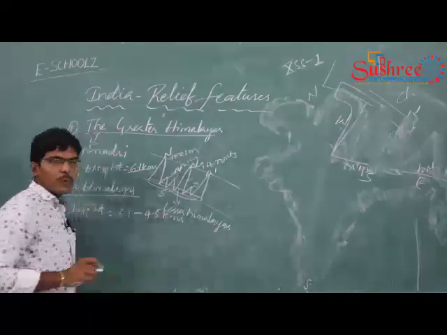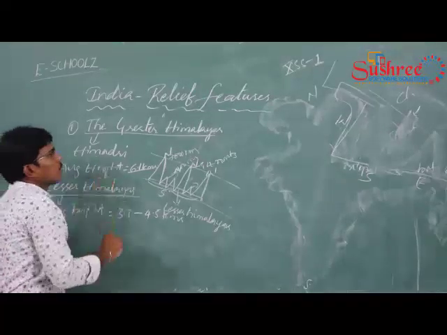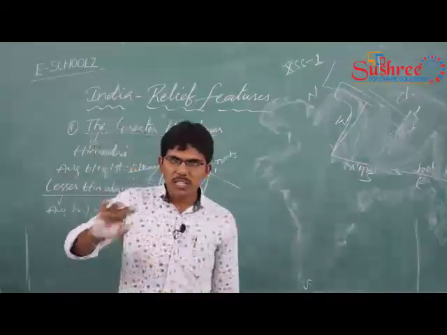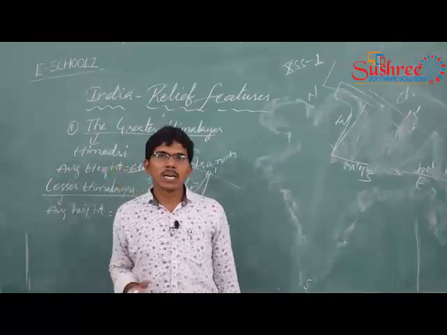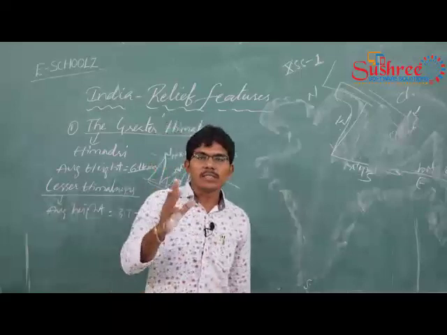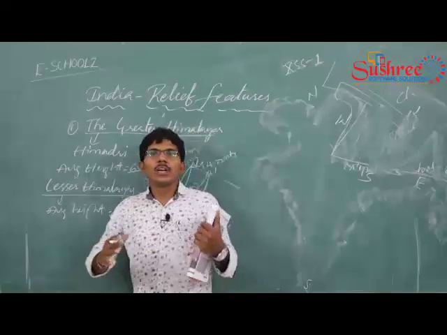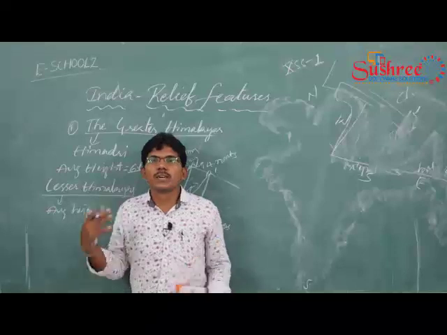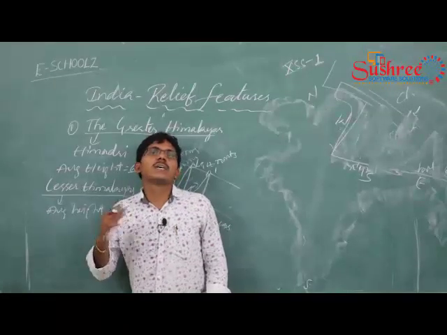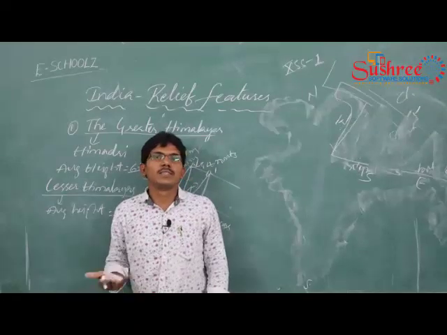3.7 to 4.5 kilometers, and at the same time the composition: the Greater Himalayas were covered with glaciers, the accumulation of ice, accumulation of snow. Ultimately the accumulation of snow turns into ice, and if that ice is in large extent, then it is said to be a glacier.